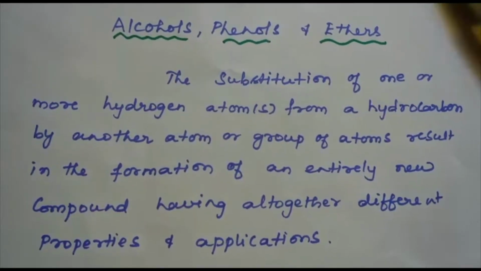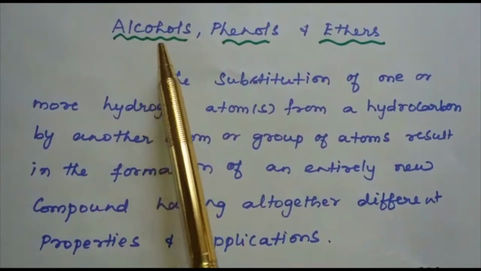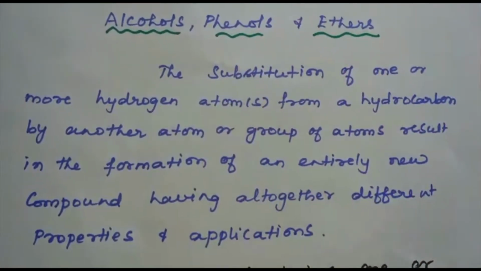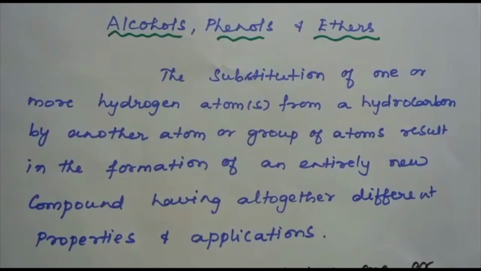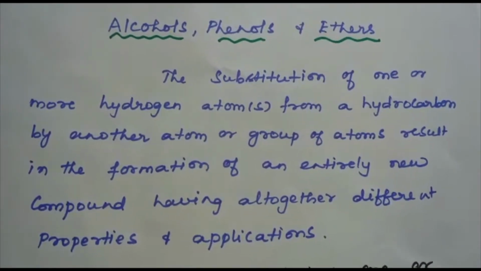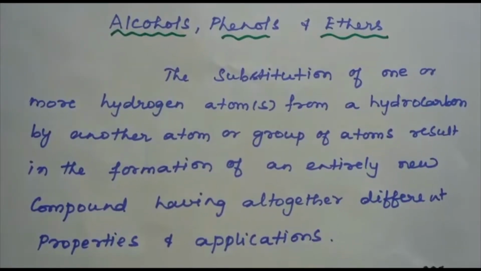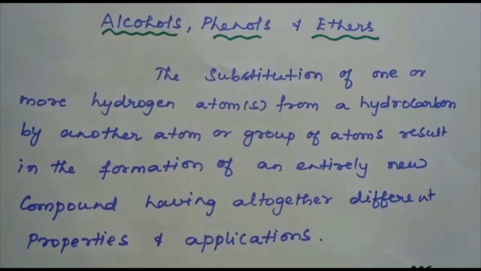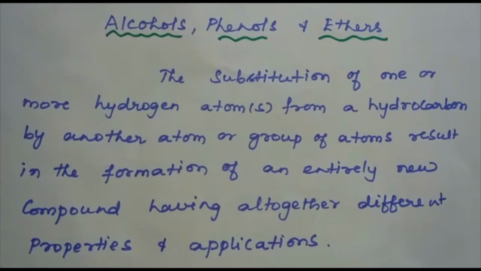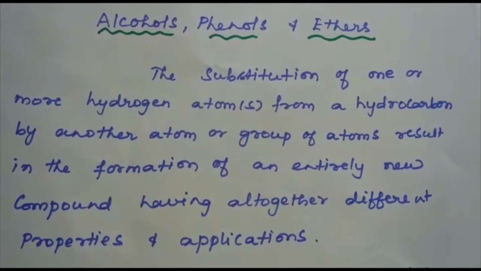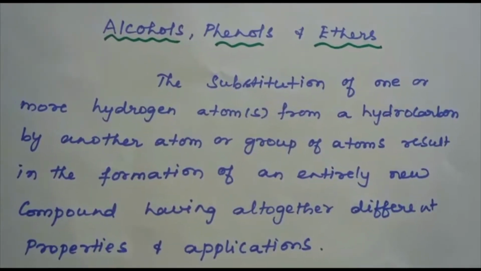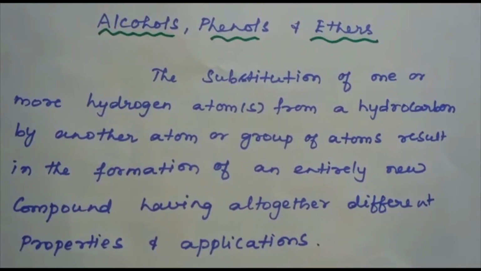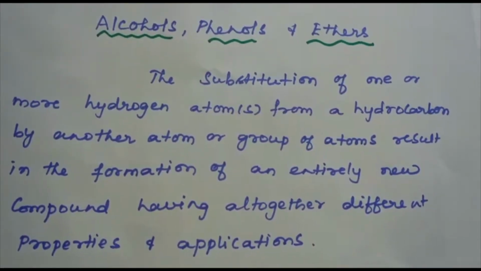In this chapter, I'll be discussing alcohols, phenols and ethers. We all know that the substitution of one or more hydrogen atoms from a hydrocarbon by another atom or group of atoms results in the formation of an entirely new compound having different properties and applications. Then how are alcohols and phenols formed? Alcohols and phenols are formed when a hydrogen atom in a hydrocarbon, aliphatic or aromatic, is replaced by an OH group.